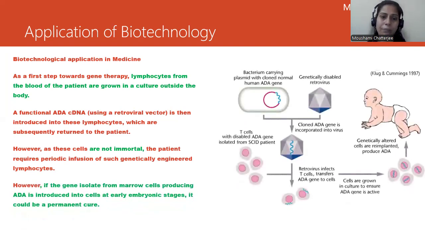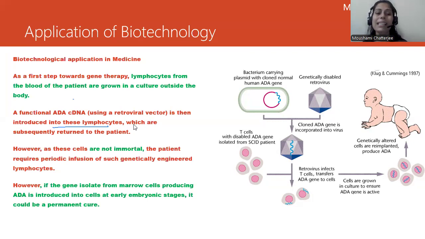After the culture, a functional ADA cDNA, using a retrovirus, is introduced into the lymphocyte. We have extracted the functional ADA gene and incorporated it into the retrovirus, creating a cDNA, complementary DNA, of that functional ADA gene, by using a retroviral vector.